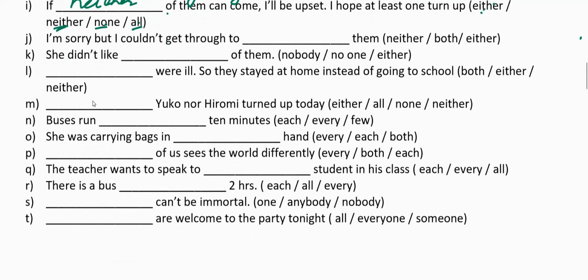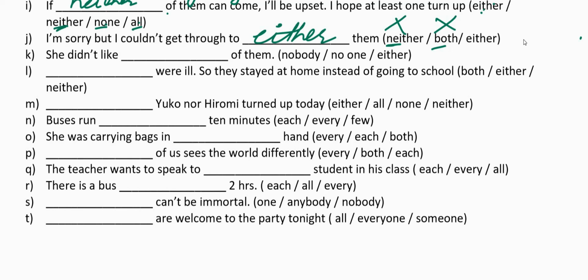In the next sentence, I'm sorry but I could not get through to dash them. Here, could not is negative. You cannot use neither with a negative sentence. Can we write both? I'm sorry but I could not get through to both them. No. Both is used whenever there is an and in the sentence, A and B. Hence you cannot use both. What is left? Either. I'm sorry I could not get through to either of them.